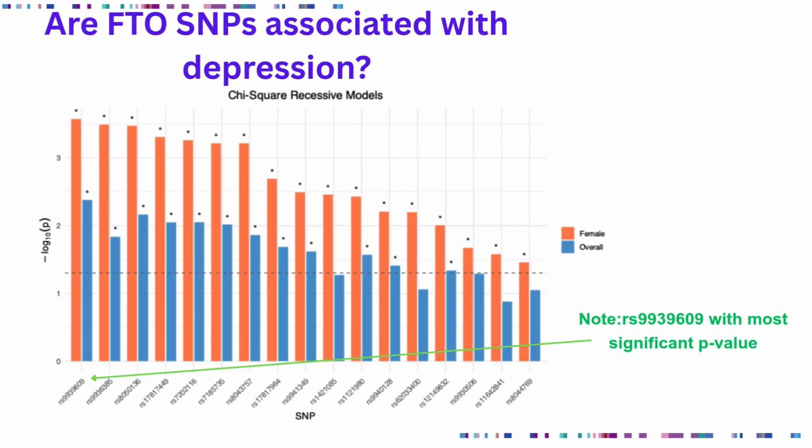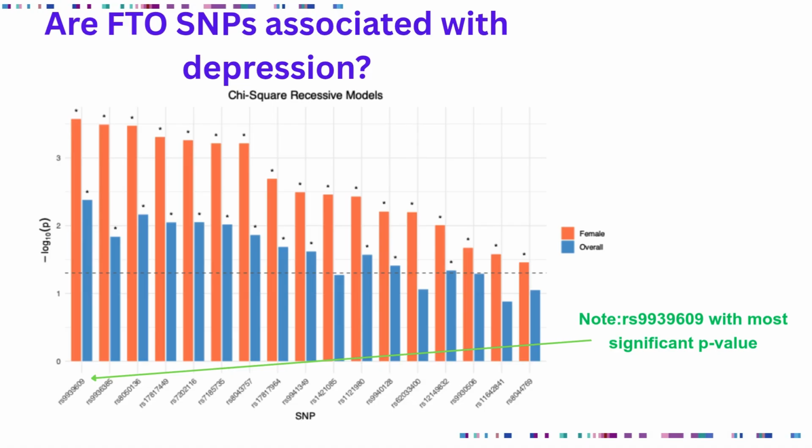Okay, now let's look at the results of the chi-squares that I did for all of the FTO SNPs. So now we're not looking at count tables. We're not actually looking at the p-values. We're looking at a bar chart that represents the p-values, and this is just significant p-values. So it doesn't actually have all 22 SNPs that I've done. It just is showing us the ones that are significant.